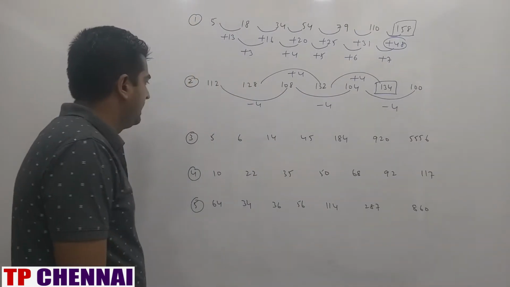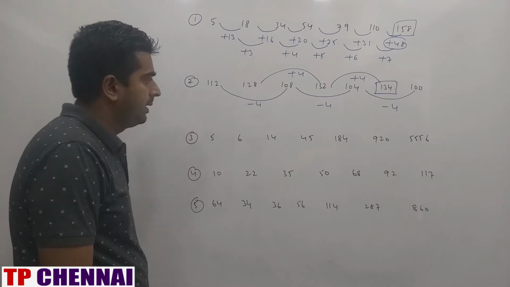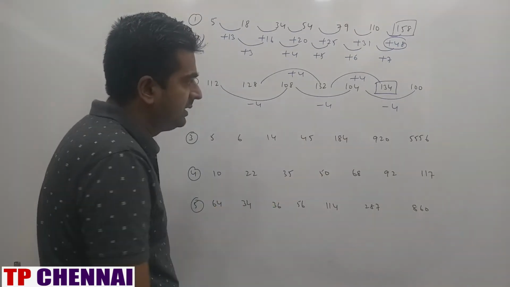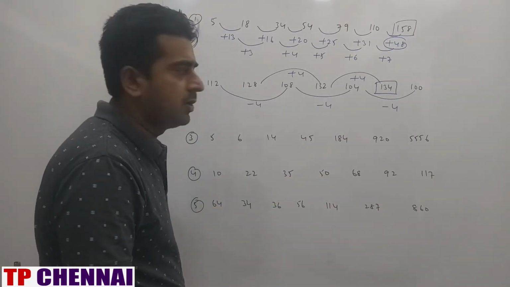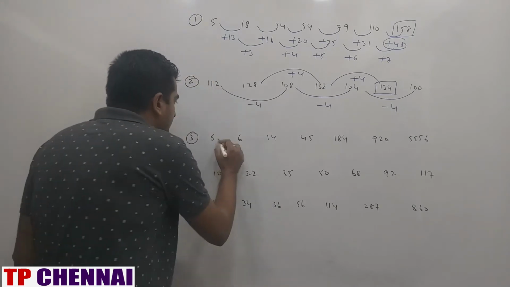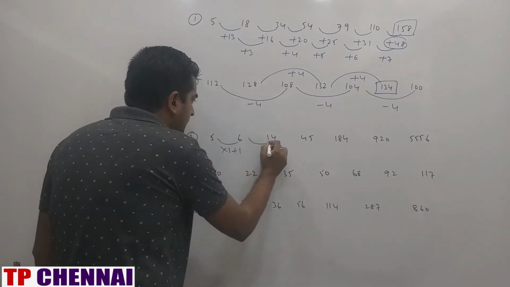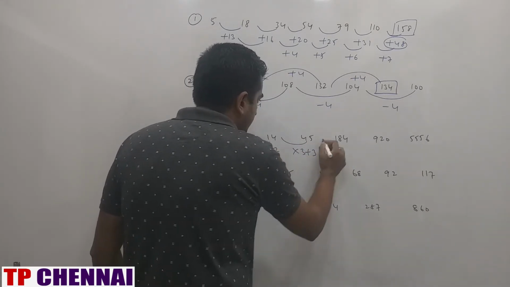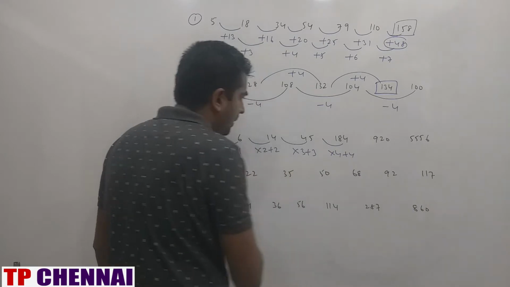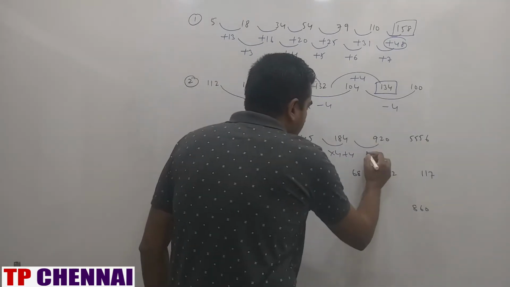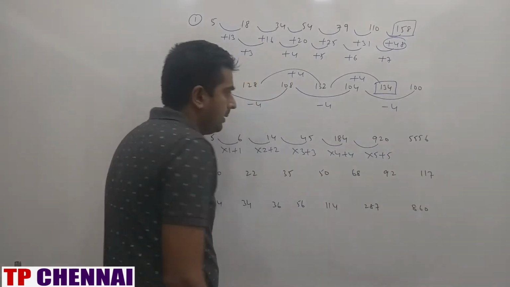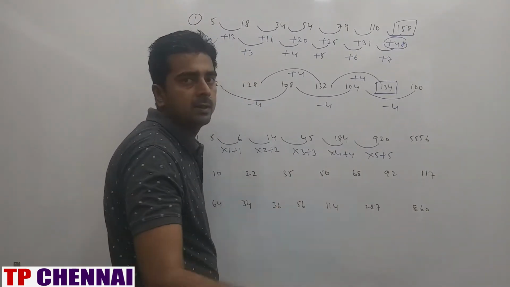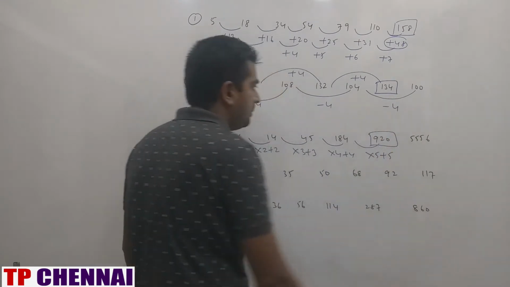Next one, 5, 6, 14, 45, 184, 920, 5556. When you see the last two series, it follows multiplication logic because the series is increasing fast. So this is into 1 plus 1, this is into 2 plus 2, this is into 3 plus 3, this is into 4 plus 4. Up to now the pattern is correct. But what about here? This is into 5 plus 5. 5 into 4 will end with 0 because it is 20, and 20 plus 5 ends with 5. This is the wrong number.